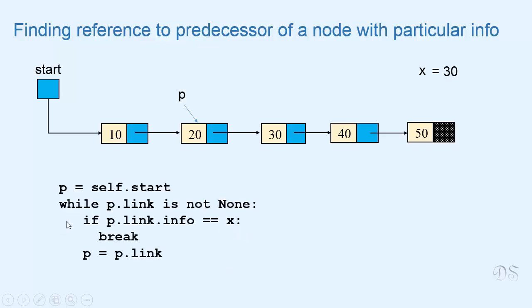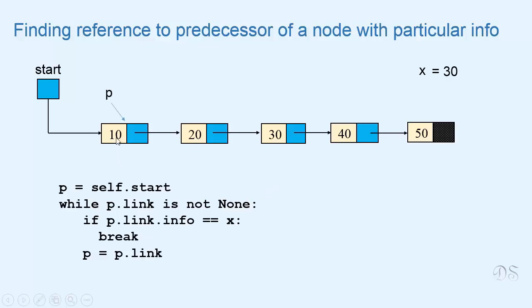Now here inside this loop, we are checking p.link.info instead of p.info. And the loop condition here is p.link is not None. So this loop stops when p refers to the last node, because when p refers to the last node, we do not want these statements to work. Now let's see how this code works.